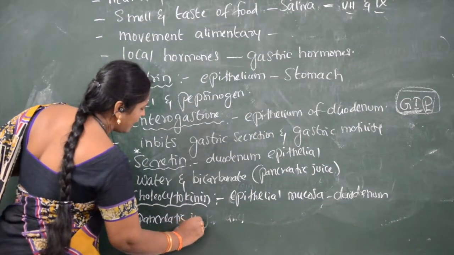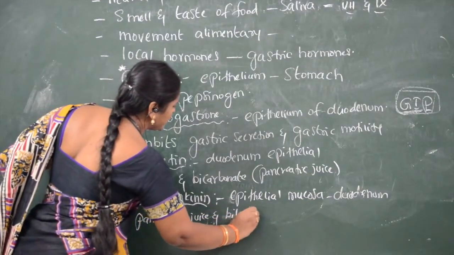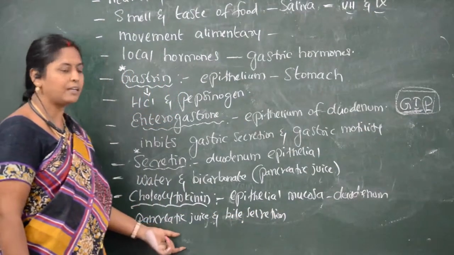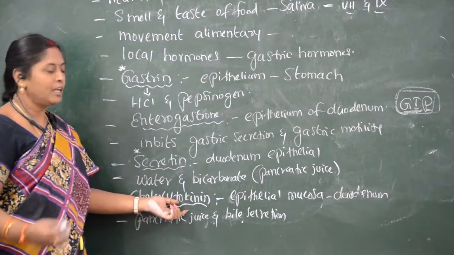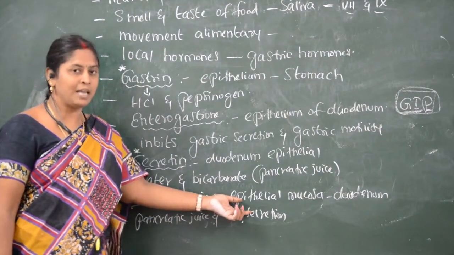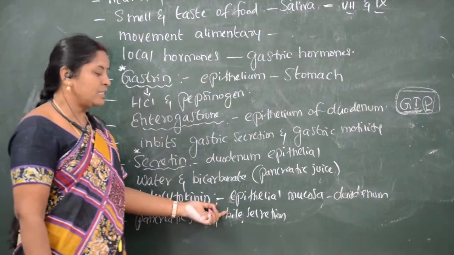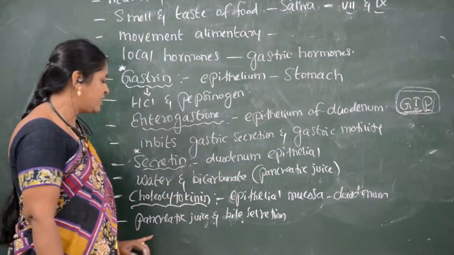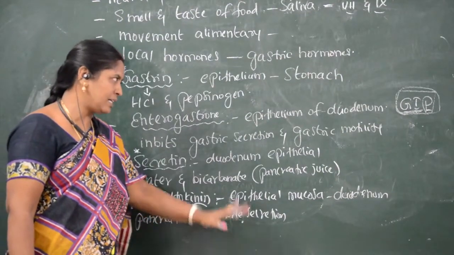It helps the pancreatic juice as well as bile secretion. Which hormone stimulates the secretion of pancreatic juice and bile secretion? Choleocytokinin. Many times they have asked this bit also. Choleocytokinin is present in the epithelial mucosa of duodenum, which stimulates the secretion of pancreatic juice and bile secretions.